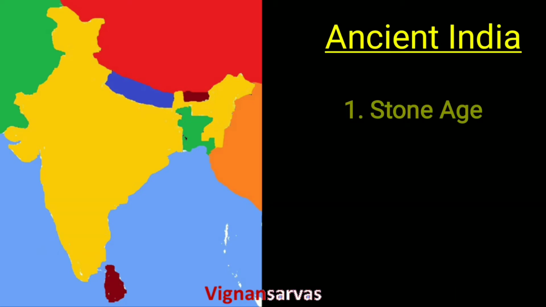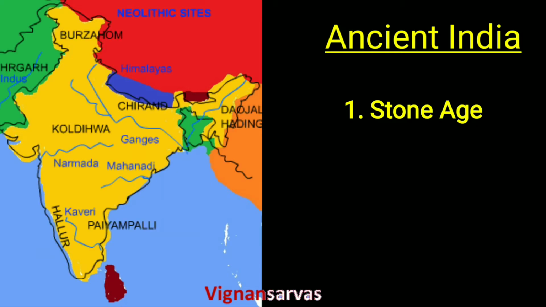We don't know the exact beginning of Indian history, but as per archaeological evidence, the ancient Indian period begins from the Stone Age. This period is called the Stone Age because most of the evidence for this period is stone tools and stone utensils.